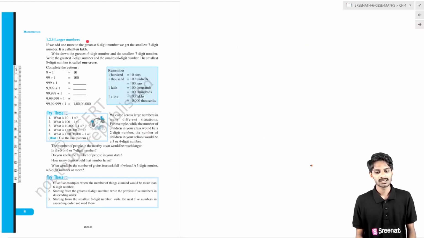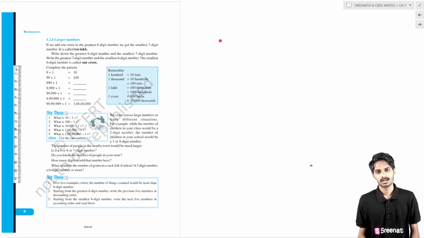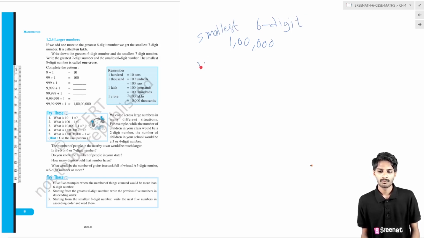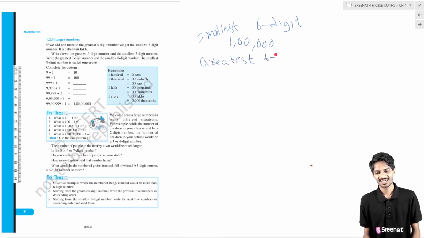Now, what are the larger numbers than a 6-digit number? Basically the smallest 6-digit number is 1 lakh. Now, what is the greatest 6-digit number?